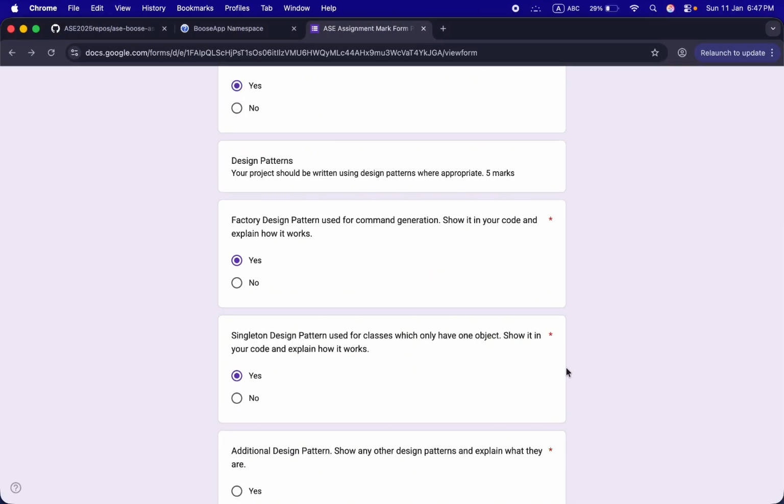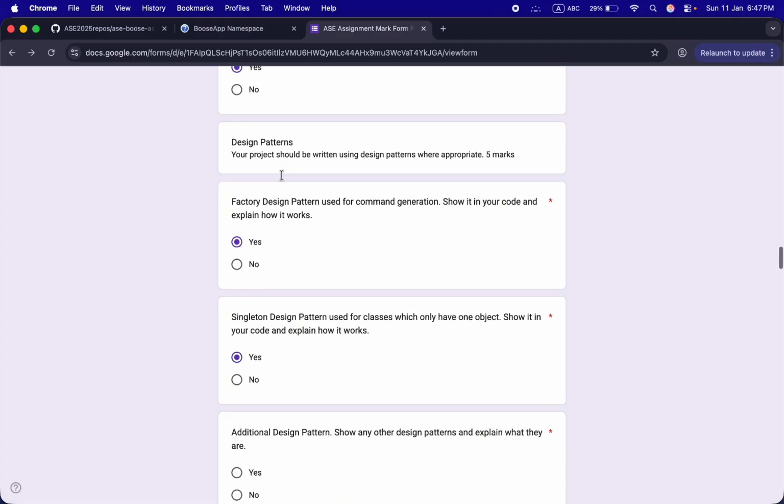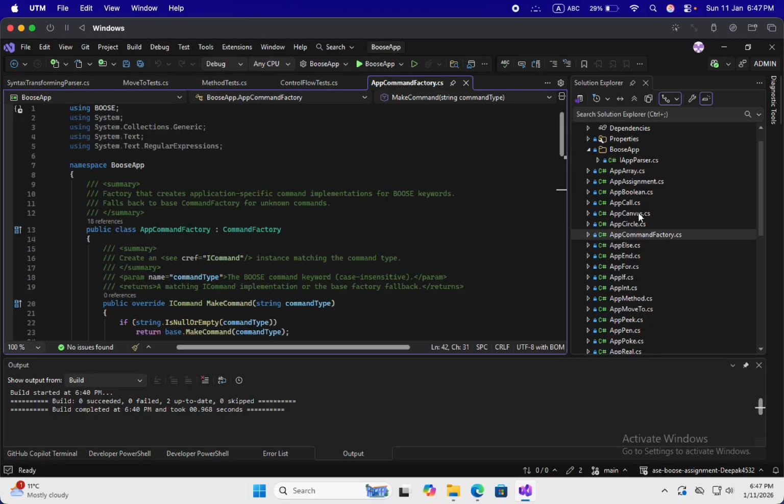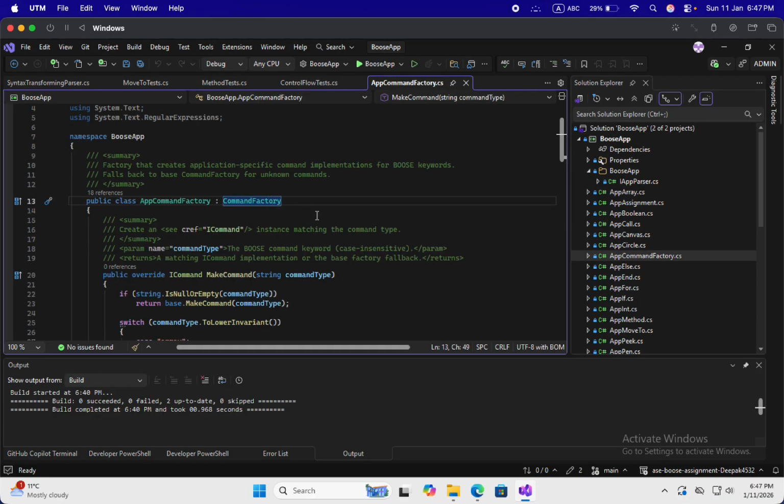Now let's jump into our design patterns. You can see it over here: factory design pattern used for command generation. Show it in your code and how it works. Okay, let's jump into that. This is my AppCommandFactory, where I have extended CommandFactory.